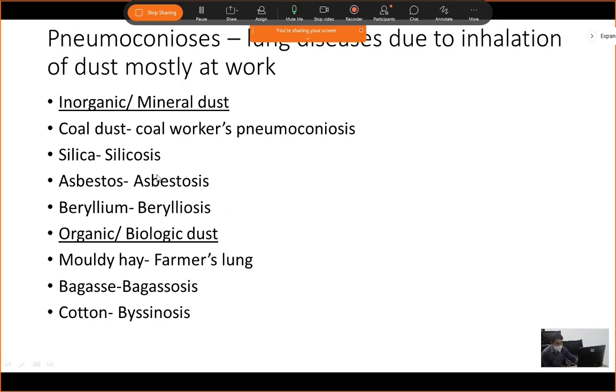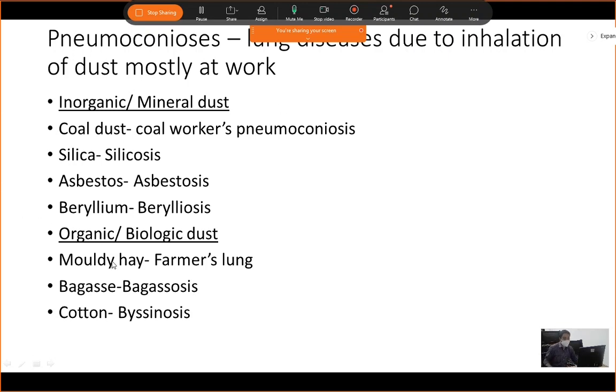It is asbestosis which causes lung carcinoma. So this is important from your MCQ point of view. If the question comes, which among the following pneumoconiosis causes lung cancer, and your options are coal workers pneumoconiosis, silicosis, asbestosis, and berylliosis, your answer would be asbestosis.